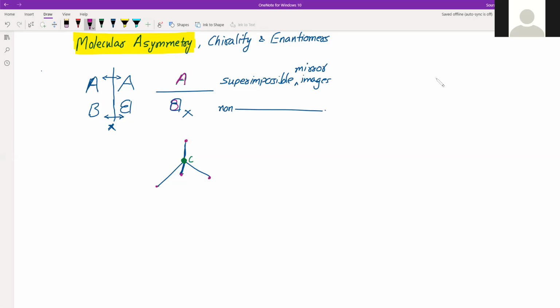Now, this is a carbon atom. What can happen is, if a mirror is placed here, it will have a mirror image. Now these two mirror images can belong to one of these two categories, that is, superimposable or non-superimposable. If I see only the skeleton or the structure, it will be like this only.